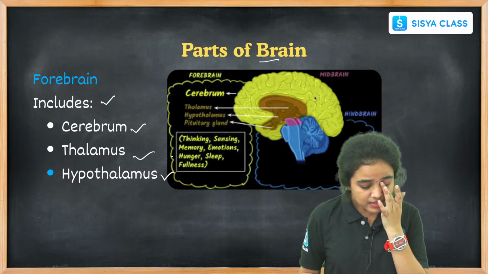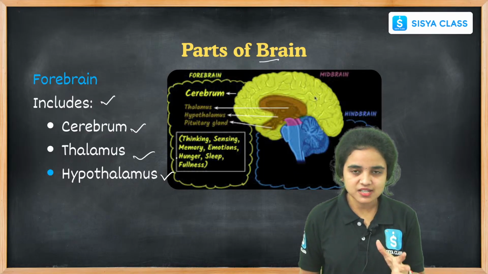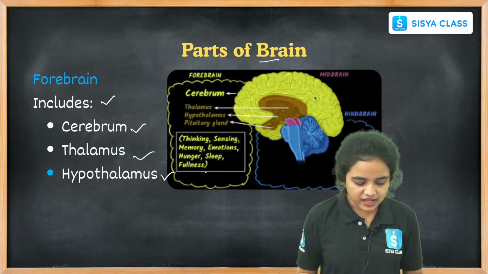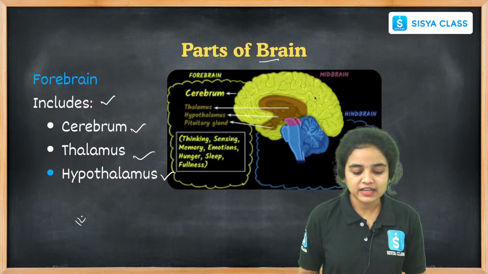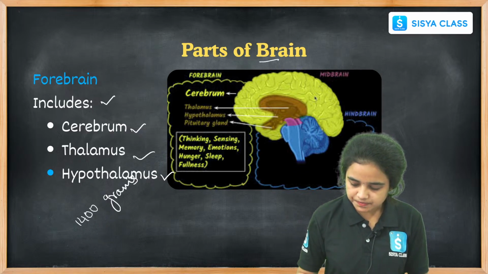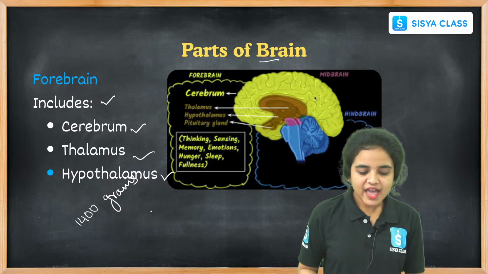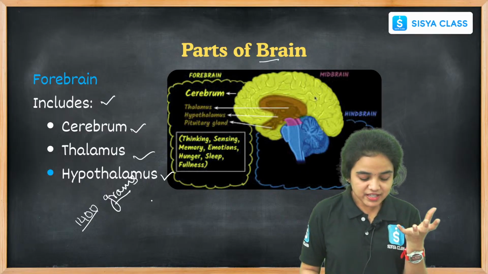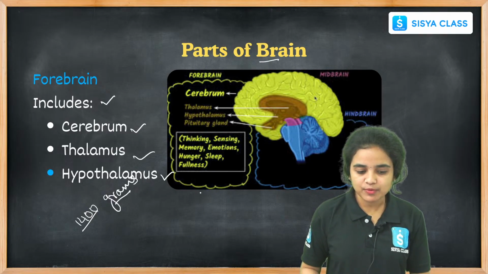It is the center of the body's coordination, and it controls and monitors the functions that happen in our body, like voluntary functions and involuntary functions. And we all have to know the weight of the brain. Students, while coming to the weight of the brain, it is about 1400 grams, right? It weighs 1400 grams. And let us see the functions of cerebrum, thalamus, and hypothalamus, students.